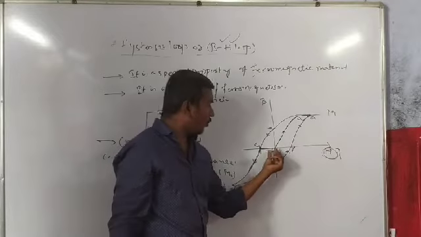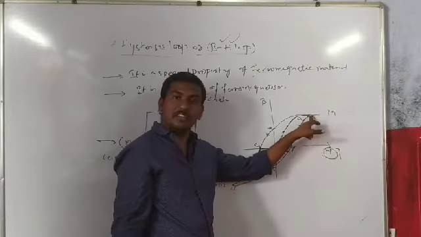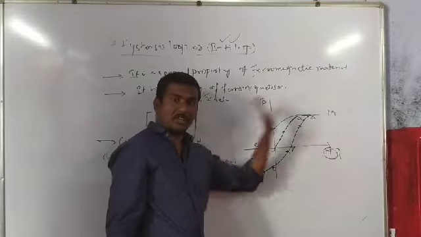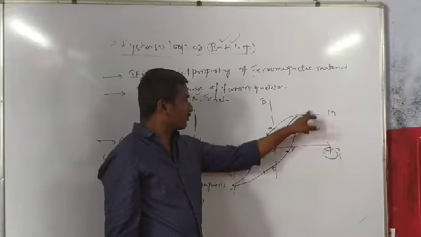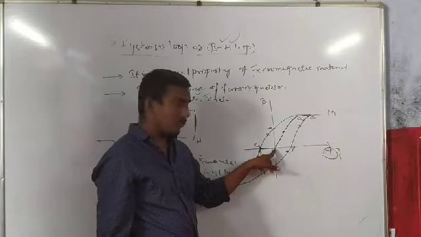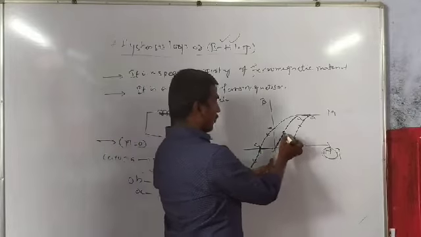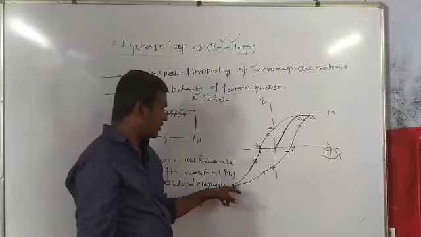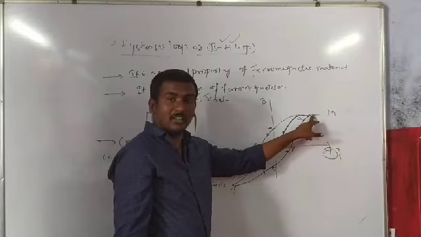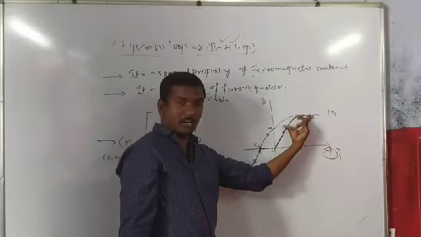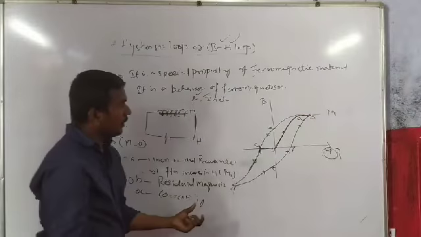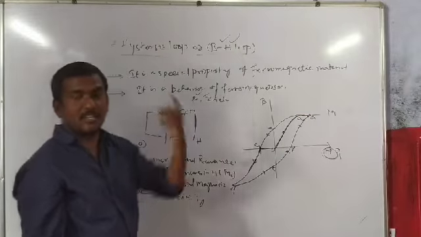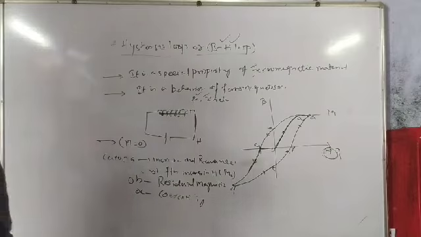So the curve O to A does not retrace itself. Initially it starts from this position, goes from here to here, the O to A curve, and then it repeats like this, like this. So it does not retrace the OA curve. Hence it is called a loop, the BH loop of ferromagnetic materials.